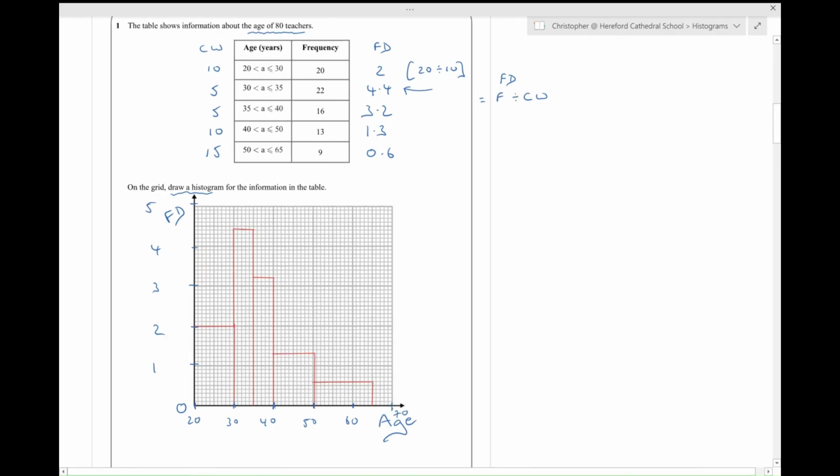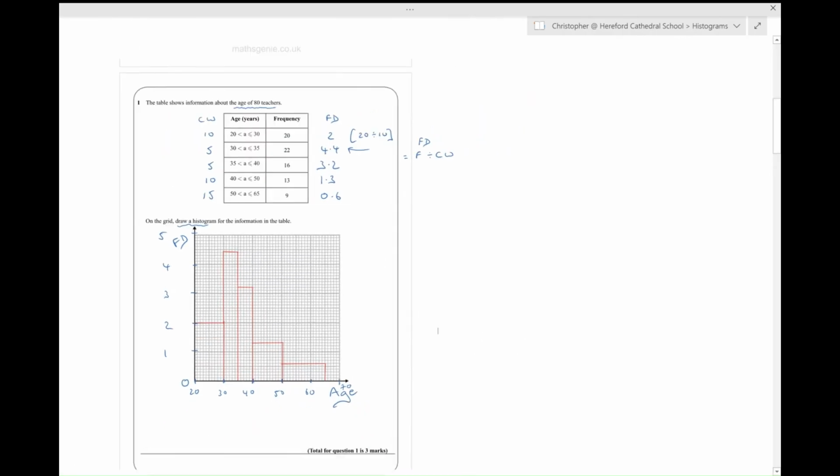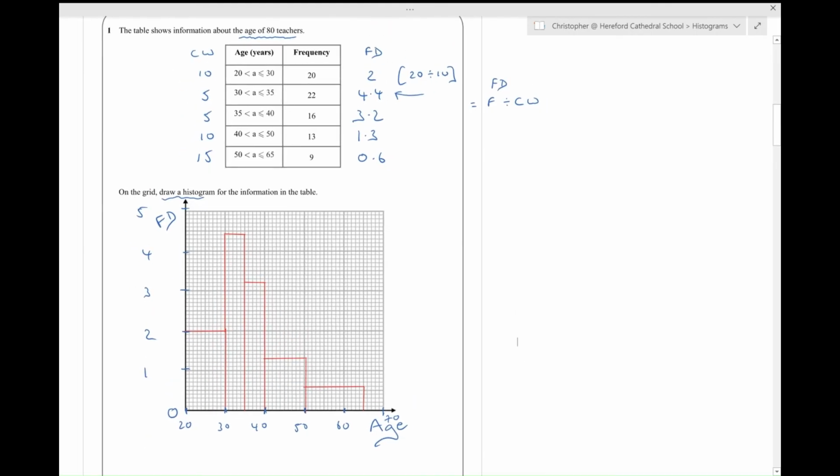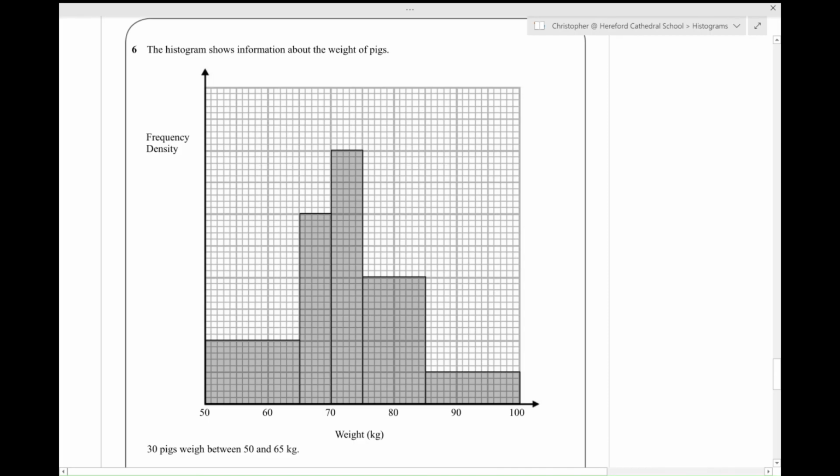So there is my finished histogram, and the only bits which were tricky really were getting the bars the correct width, and of course you can read that off the ages, and also some of these, for instance, when I plotted to 1.3, I had to be very careful when I read my scale to make sure I plotted to the height of 1.3. That's question 1 finished. Question 6.